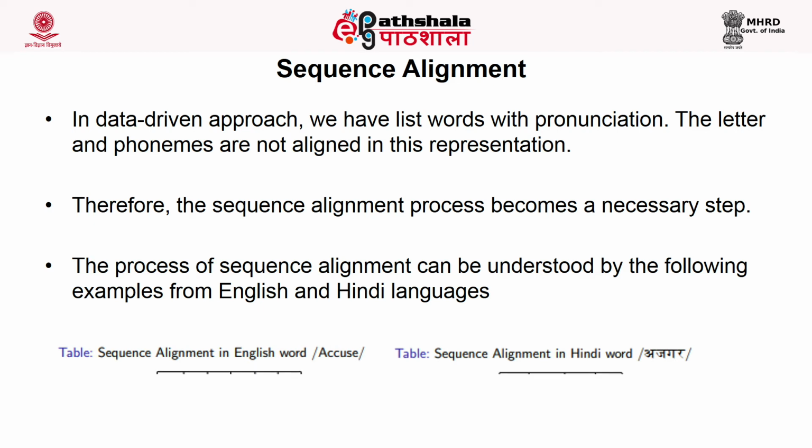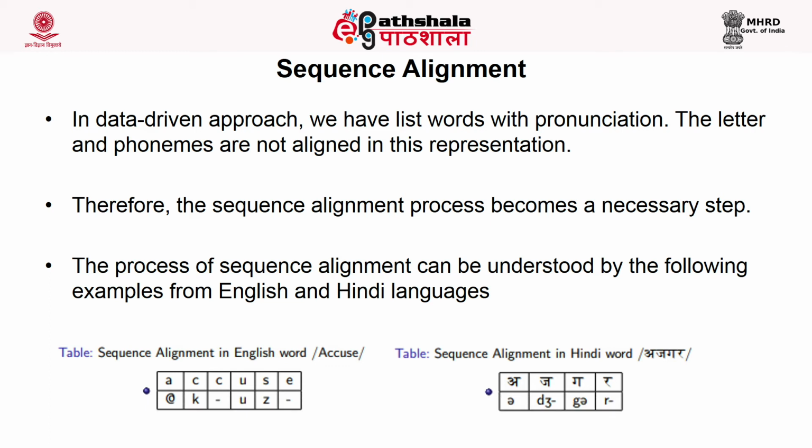Now C and C: you have 2 C's, and both have only one phoneme, K. So the first C is assigned K, and the second C has no phoneme, so it's nil. Then U has U, and S and E together have a single phoneme, that is Z. So S is assigned Z and E is assigned nil.